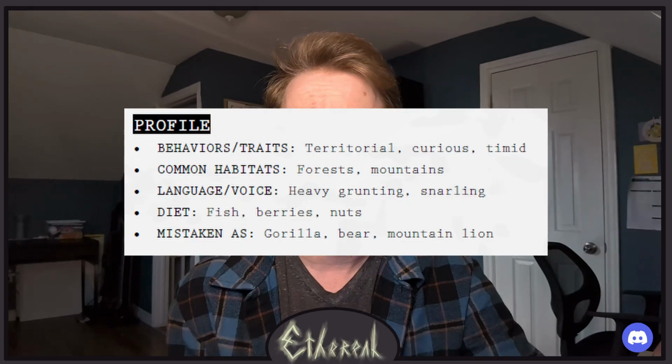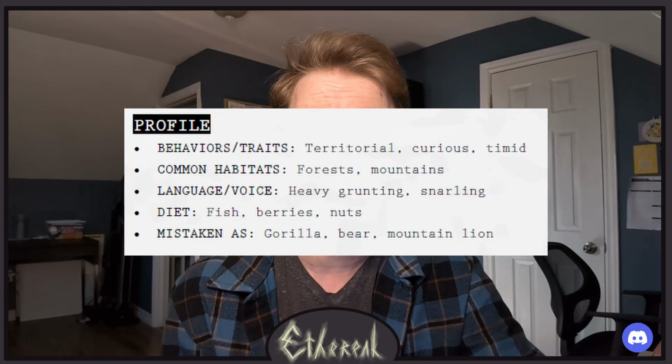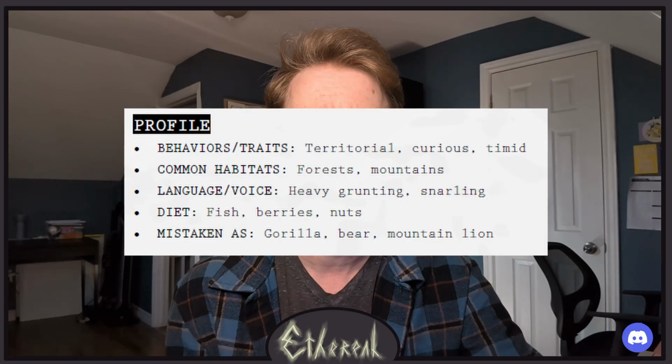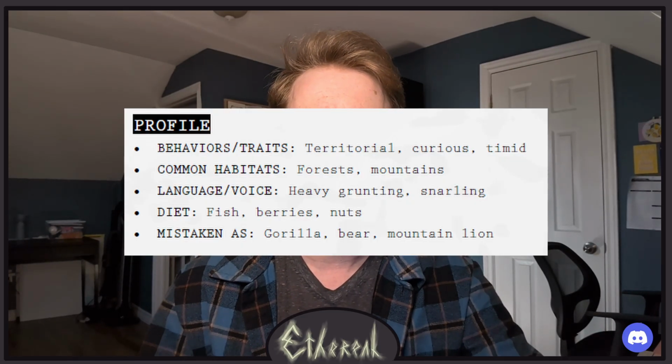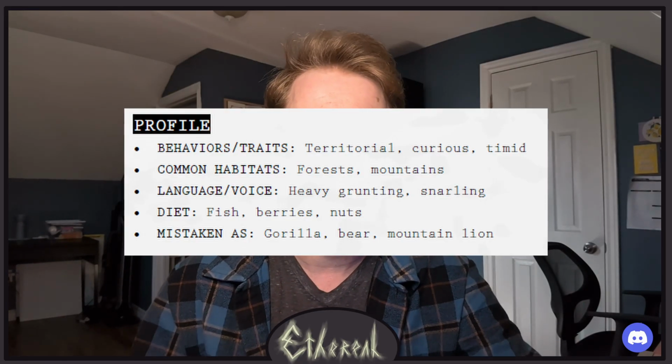Each stat block gives a summary at the top of the entity's profile. It gives their behaviors, traits, common habitats, their language or voice, because as a GM, I like to make creature sounds, and I think this might help guide other GMs on how to do so. And it also includes things that they might eat and what they might be mistaken as, which is crucial in a game about cover-ups and conspiracy theories.